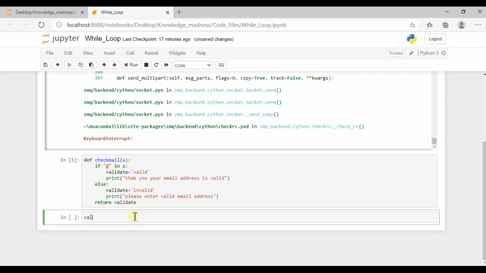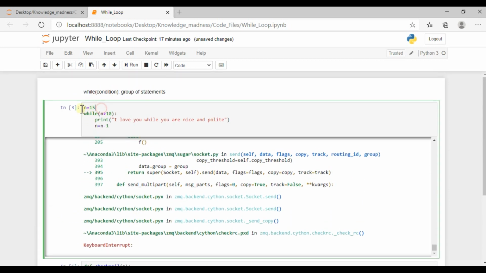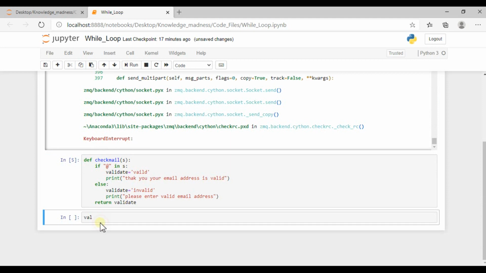Okay, so now I am using a counter, just like we did with n equal to 15. Here we are initializing the value.